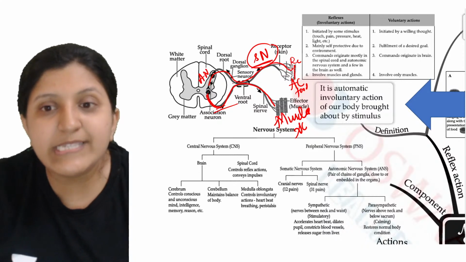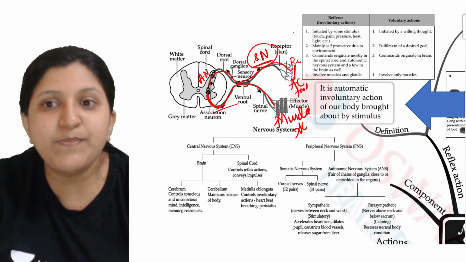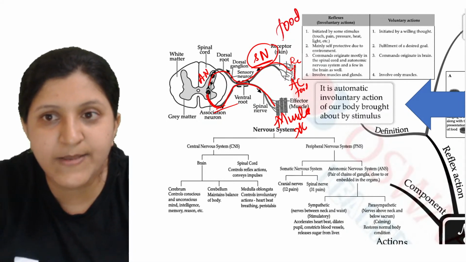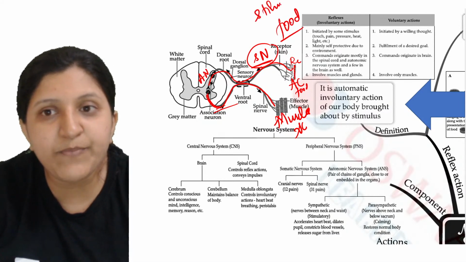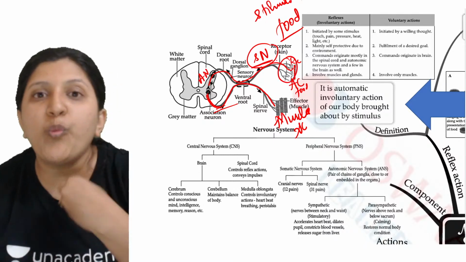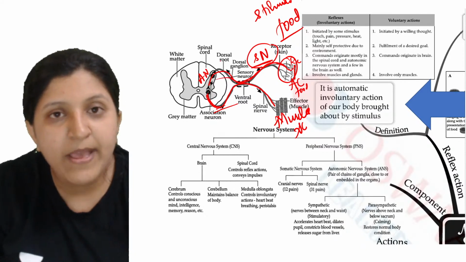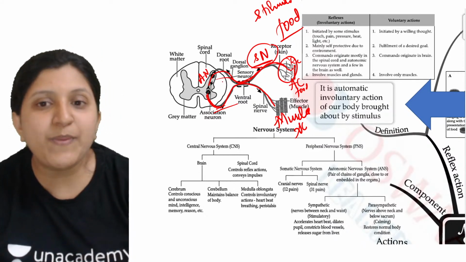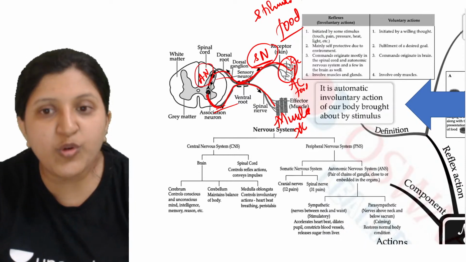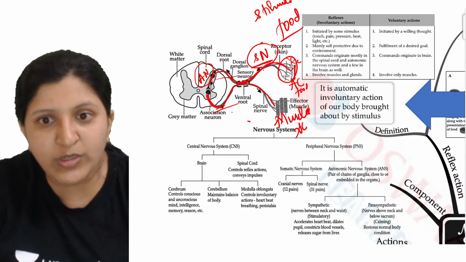So that can be seen only because the signal is sent, by the food as the stimulus. So food is the stimulus here, and that is detected by the dendrites. Once that is detected, it will be sent through the sensory neuron to the spinal cord. In the spinal cord you can find the association neuron, which will connect the information from the sensory neuron to the motor neuron.